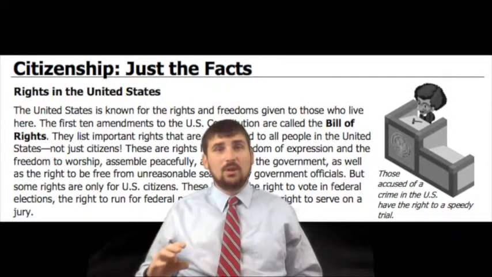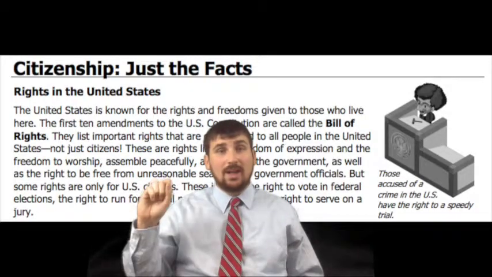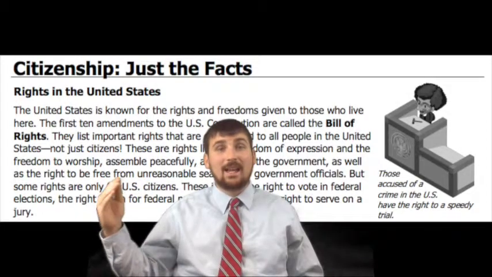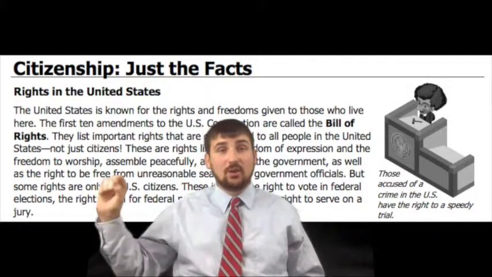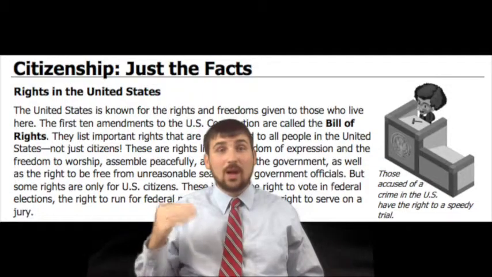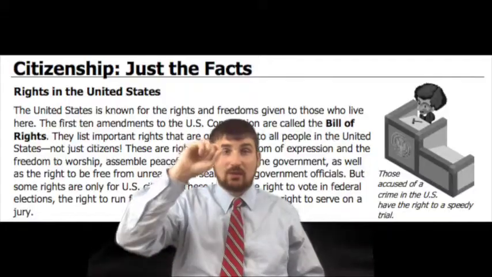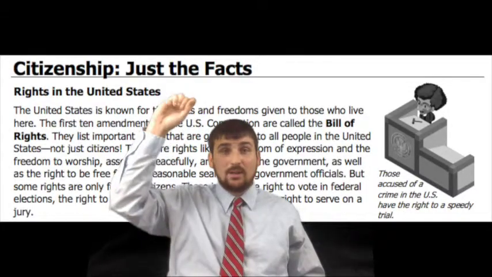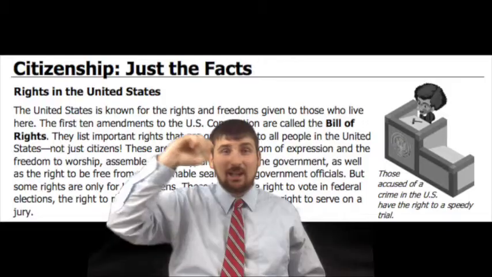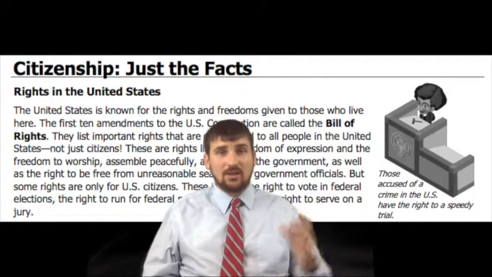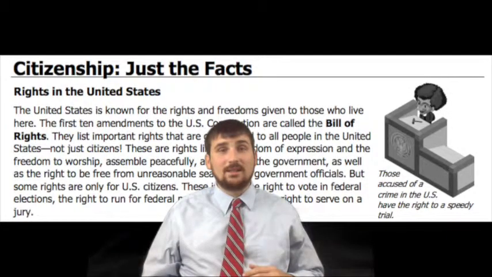So what I want you to do is circle any rights that any person, whether they're a citizen or not, has from this paragraph, and underline any rights that you have to be a U.S. citizen to have. And then on the margin, on the side, I want you to draw a circle and write everyone, and draw a line and write U.S. citizens. This way you know when you go back and look, the circled ones are for all people, and the underlined ones are for U.S. citizens. After you've done that, continue with the reading.